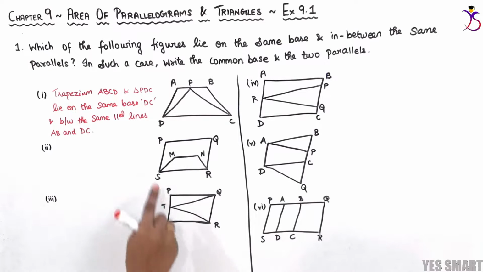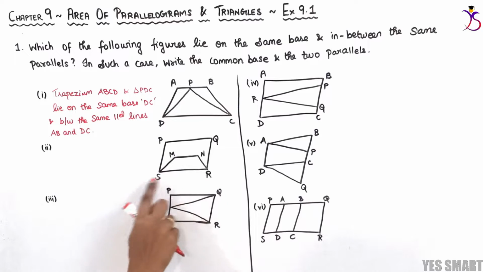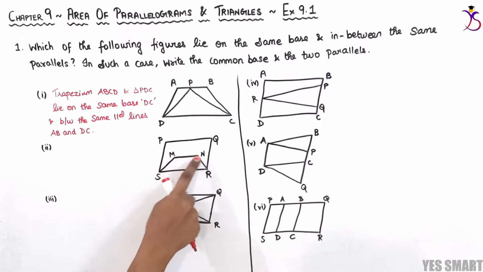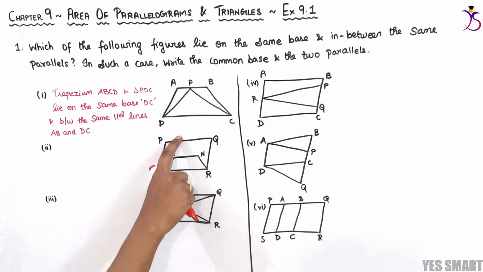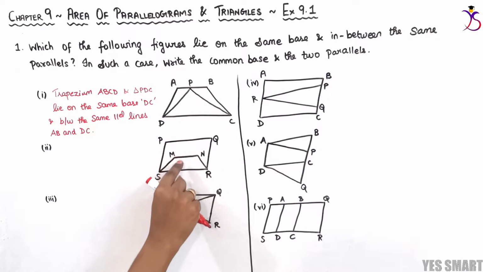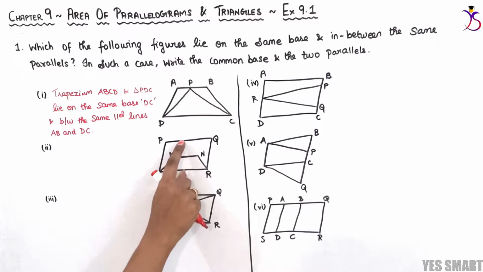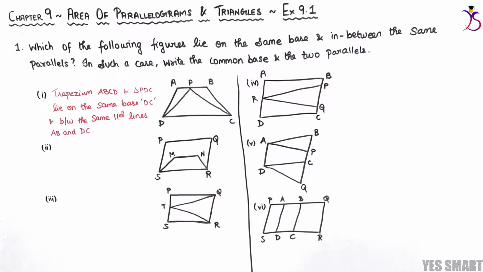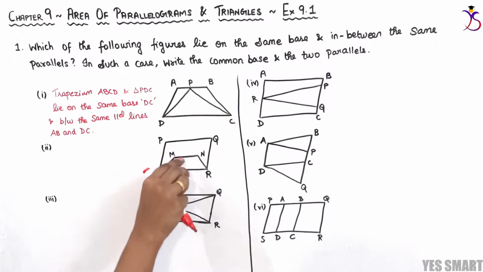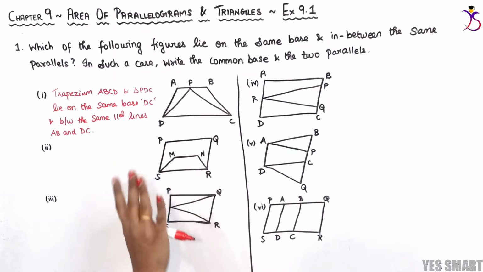Second subdivision: we have the quadrilateral PQRS and the trapezium MNRS. On observing both figures, PQRS lies on the base RS, and the trapezium MNRS also lies on the same base RS, but they do not lie between the same parallels, because PQRS lies between PQ and RS, whereas MNRS lies between MN and RS.